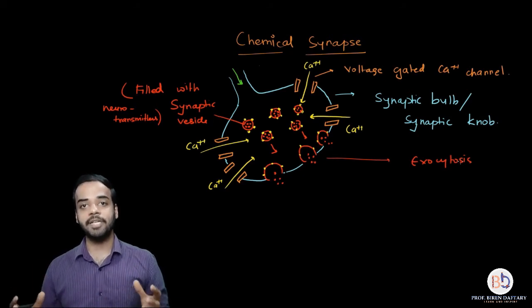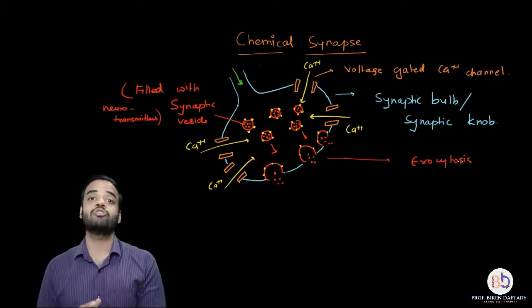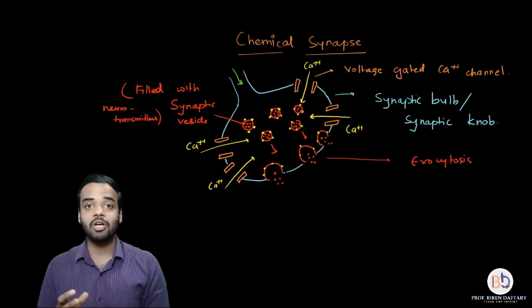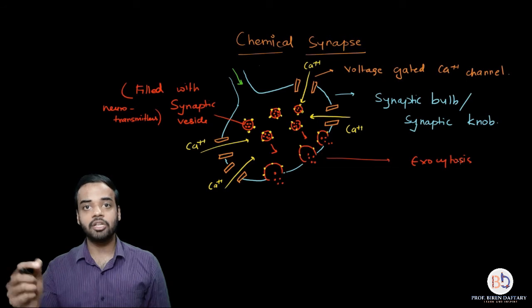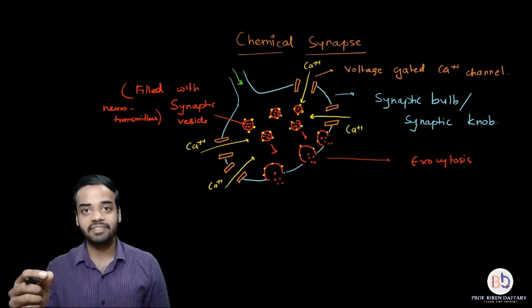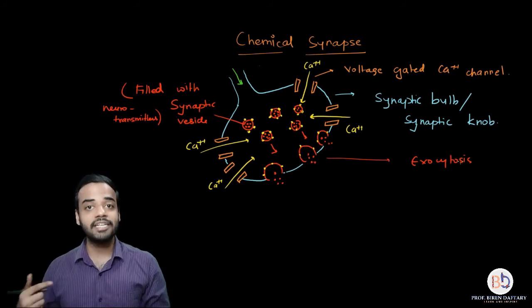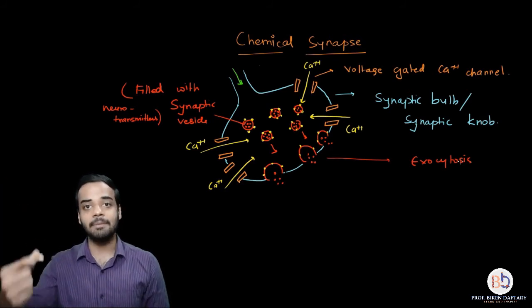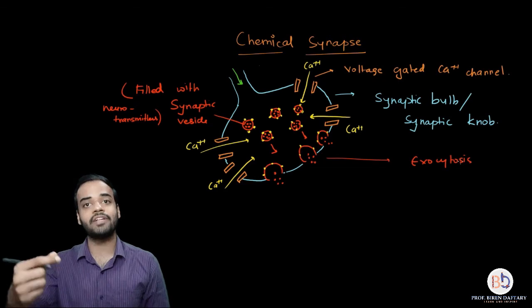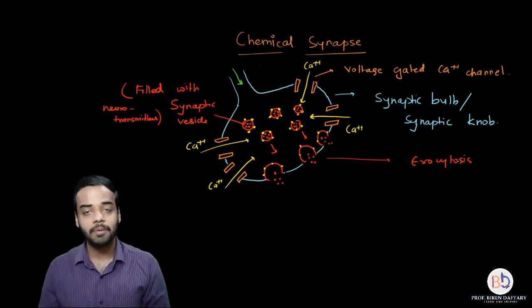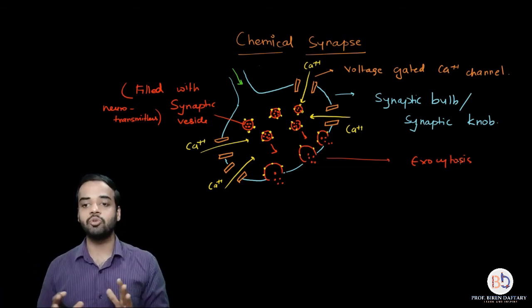The presynaptic neuron, the axon terminal, is also called the synaptic bulb, or the synaptic knob, because it appears like a knob or a bulb. Then the vesicles are present, the neurotransmitters are present inside the vesicle, the calcium channels are present, which are voltage gated. That means when the electrical impulse comes, the voltage of that impulse will cause the channels to open up, and the rest of the mechanism you know.